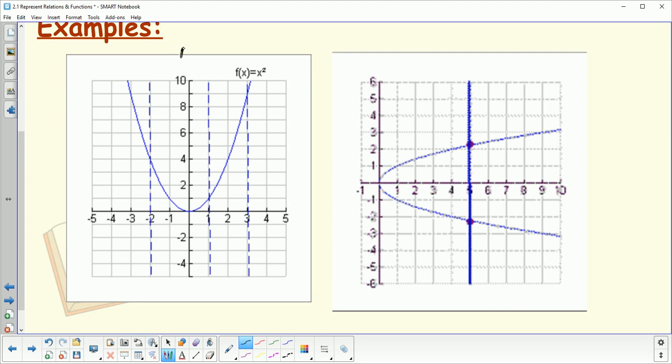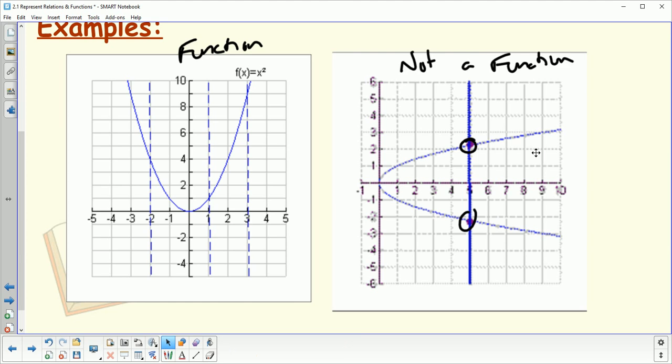So this one is a function, but you'll notice on the second one, any place we draw a line, we would hit it twice. So we hit the graph in 2 spots, here and here, and so we would say that this is not a function. Now this is still a relation because you'll see all the x's have y values, so every input has an output, but they don't have just one, so it's not a function, but it is a relation.